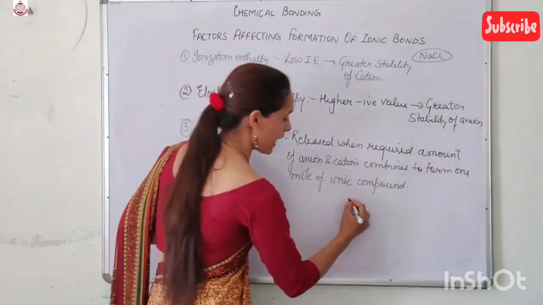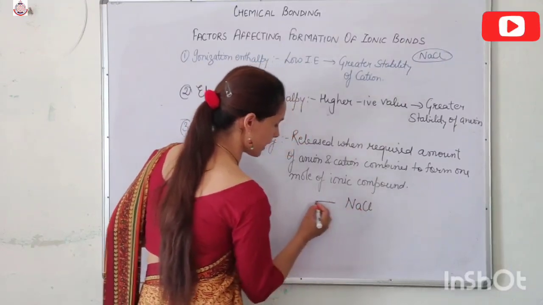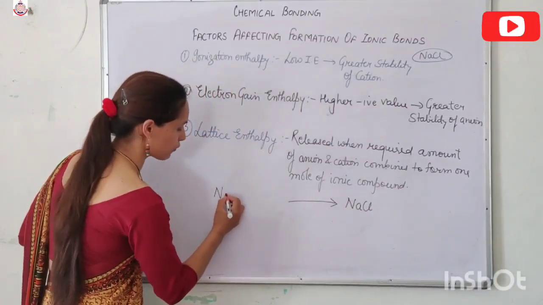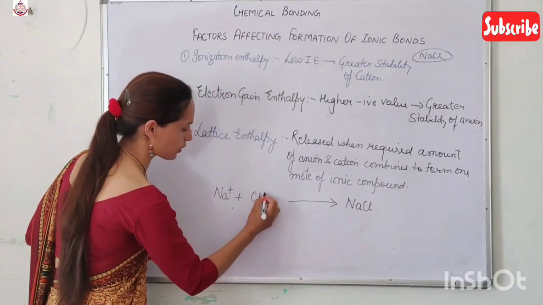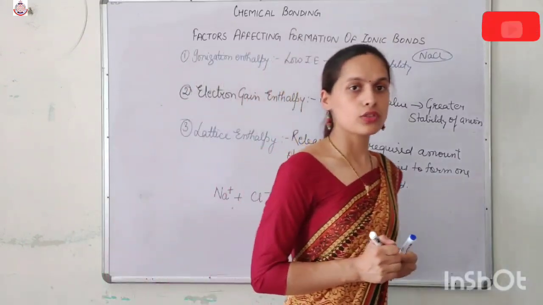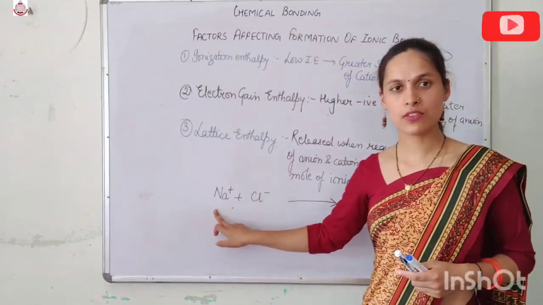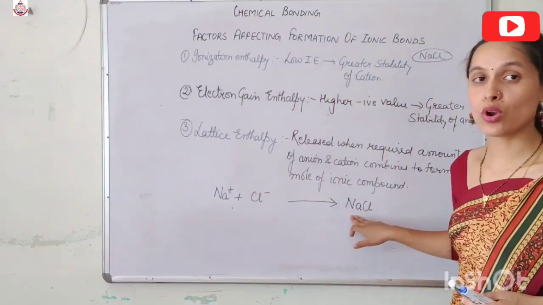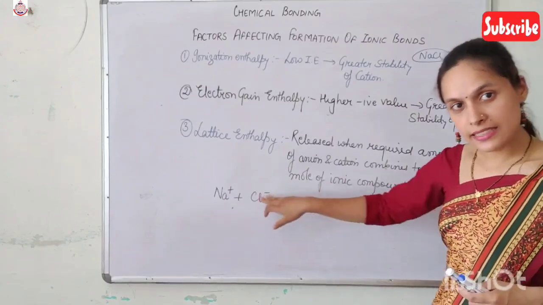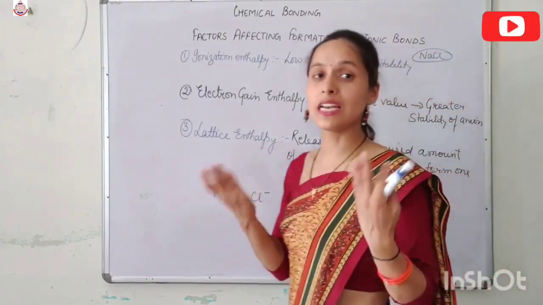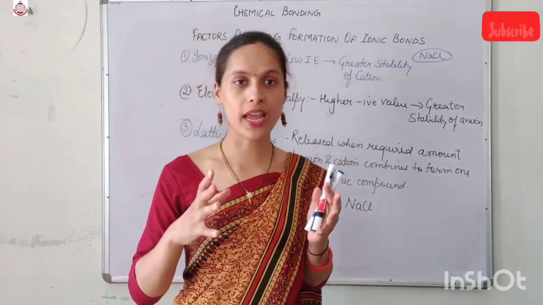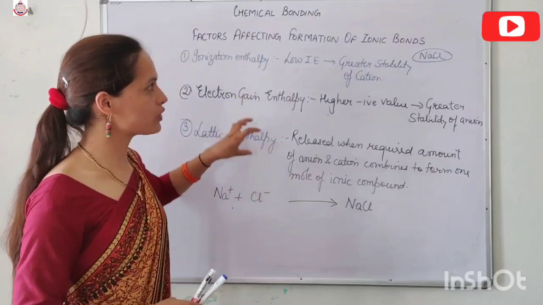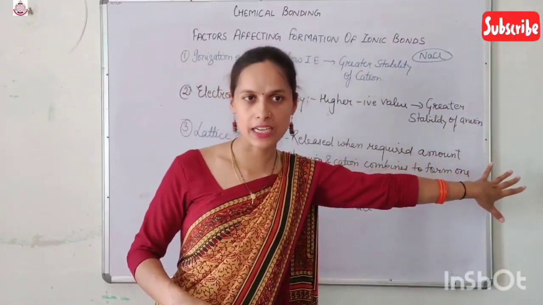For example, if I have to prepare 1 mole of NaCl, then for the preparation of 1 mole of NaCl, I want Avogadro number of Na positive and Avogadro number of Cl negative. So when Avogadro number of Na positive combines with the Avogadro number of Cl negative, then I get 1 mole of the NaCl. And at this time, the amount of the energy released, that amount of energy is known as lattice enthalpy. So these are 3 factors which affect the formation of the ionic bond.